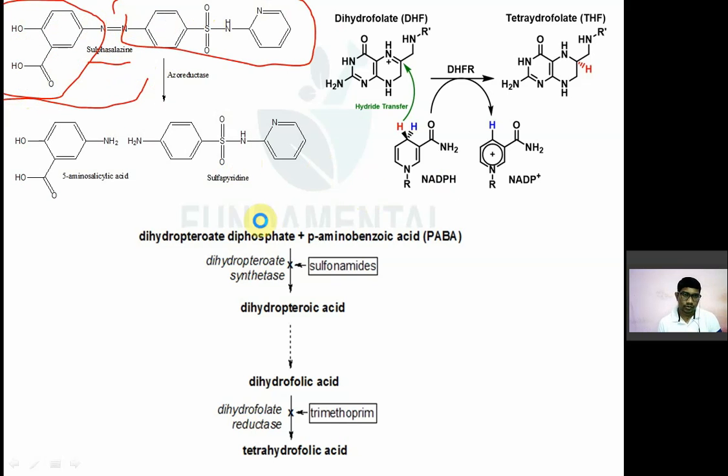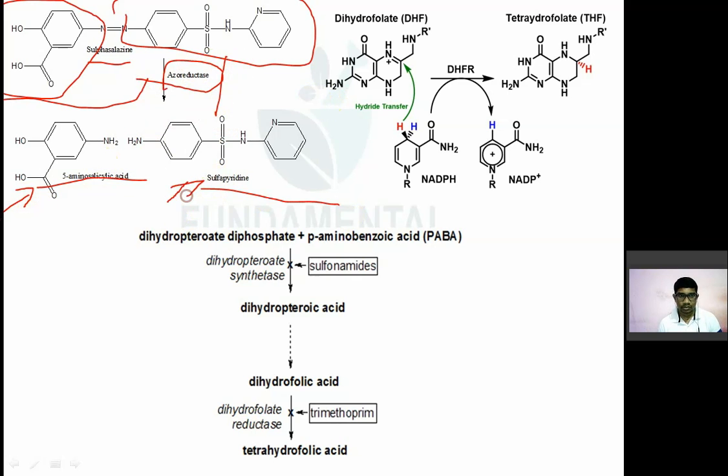When this molecule is given, in the intestine it is reduced or broken down by azo reductase of bacterial origin. There is an enzyme, azo reductase. It will reduce this sulfasalazine into two molecules: first 5-amino salicylic acid, and sulfapyridine. Out of that, this 5-amino salicylic acid will have anti-inflammatory activity and this will have antibacterial activity.